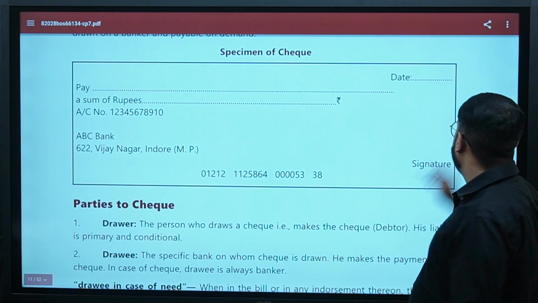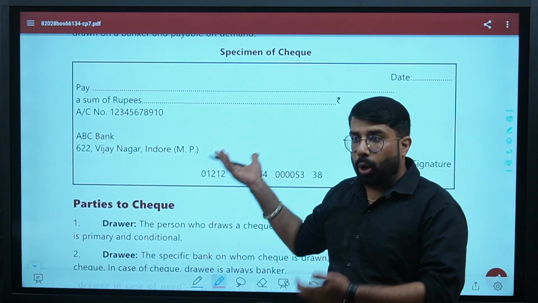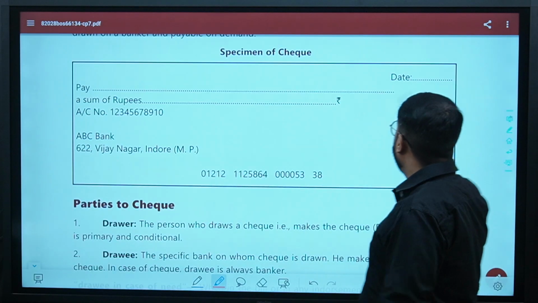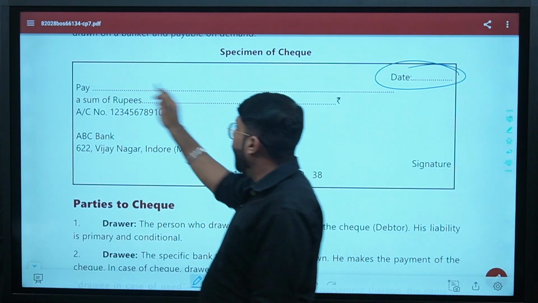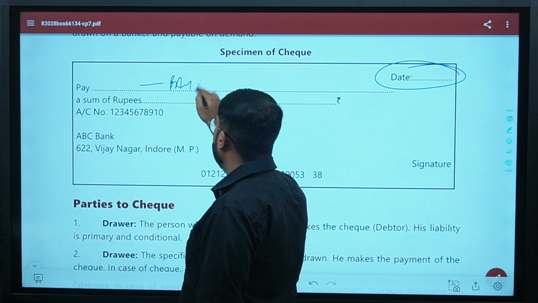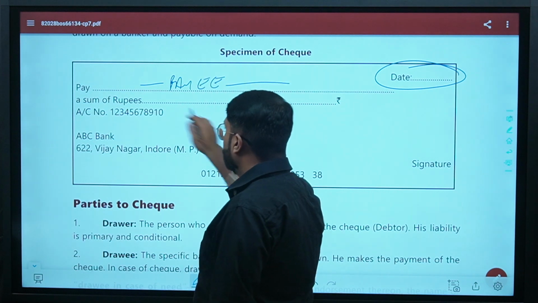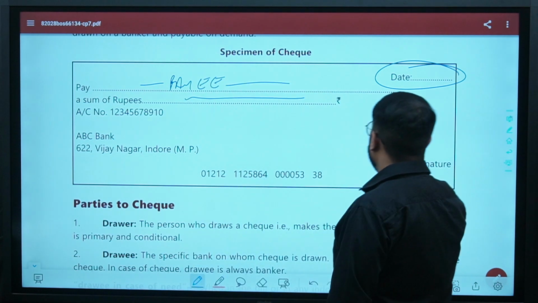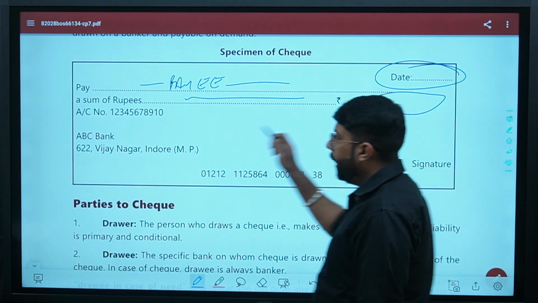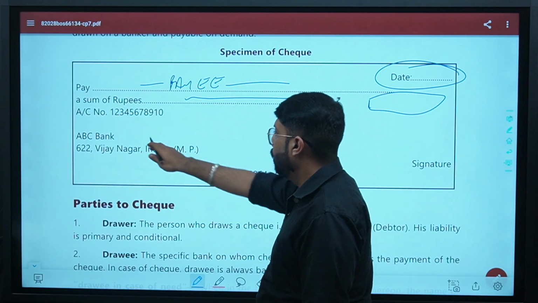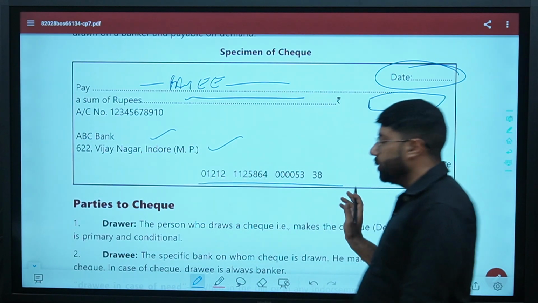This is how a check looks, guys. I hope all of you have seen a physical check. You write a date here. In this case, pay, I mean, you write the name of the payee here, the person to whom you have to make the payment. Then a sum of rupees in words, here in figures, right? Account number, bank detail, the address of the bank. You know what this is?